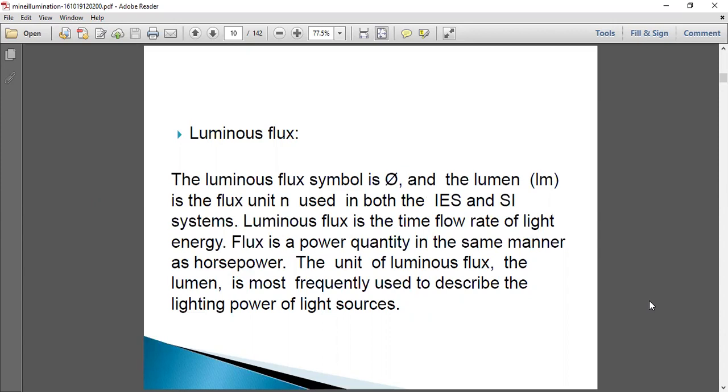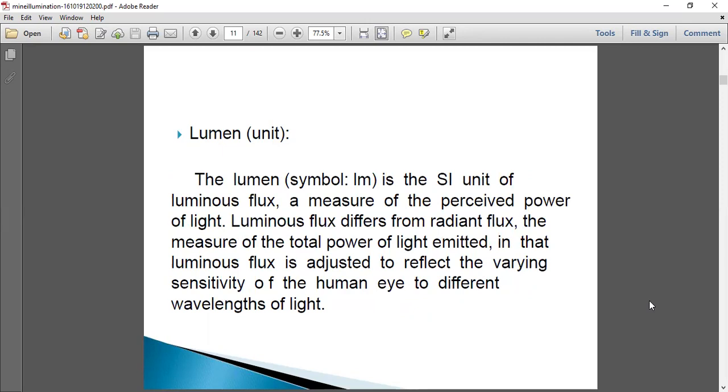The luminous flux, the lumen, is most frequently used to describe the lighting power of lighting sources. So the lighting power of lighting sources, whatever the light coming from the lamps, various sources like the cap lamps, torches, underground lighting arrangements, is called luminous flux. And the lumen, symbol Lm, is the SI unit of luminous flux, a measure of the perceived power of light.